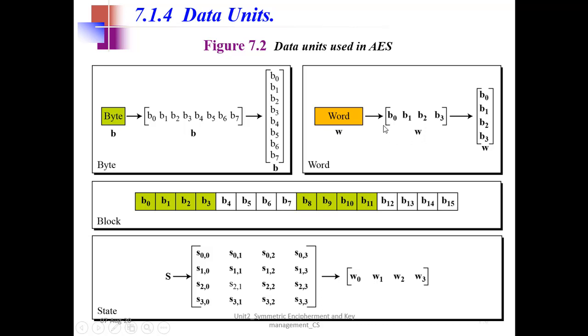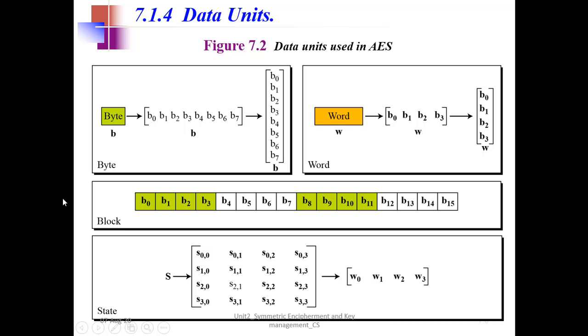So uppercase is denoted here, right? So B0, B1, B2, B3. So 8 bits, 8 bits, 8 bits, 8 bits, so 32 bits. That is 4 bytes, right? So again, it can be in row matrix or column matrix.